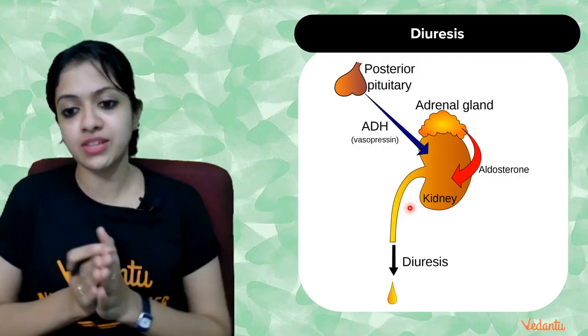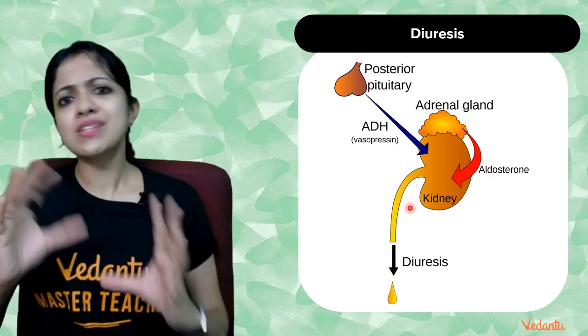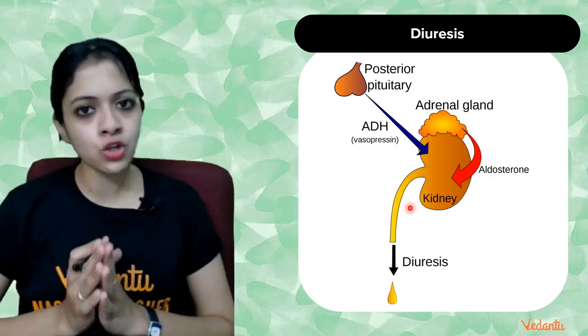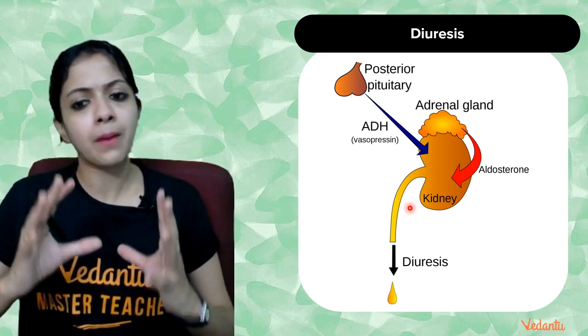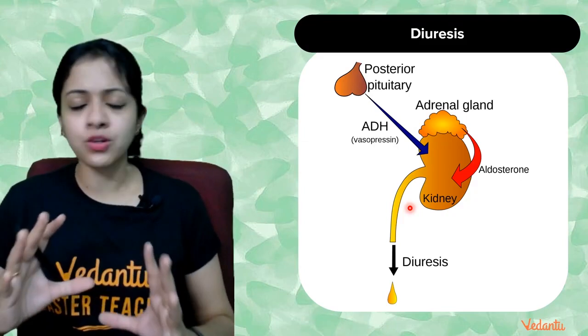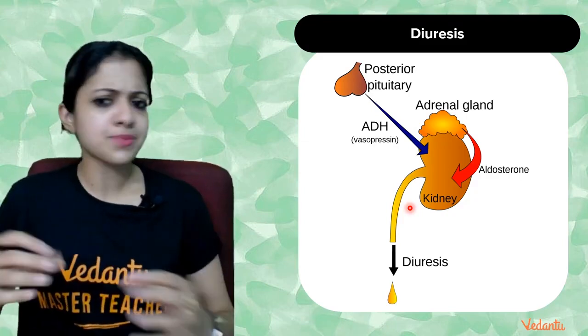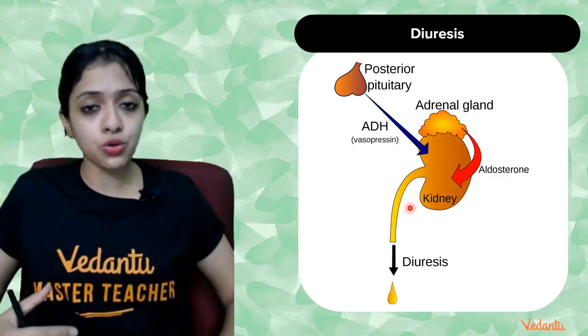We are all aware of this. But sometimes, because of some illness, this reabsorption of water doesn't happen normally. As long as the person is healthy, normal levels of reabsorption would occur.